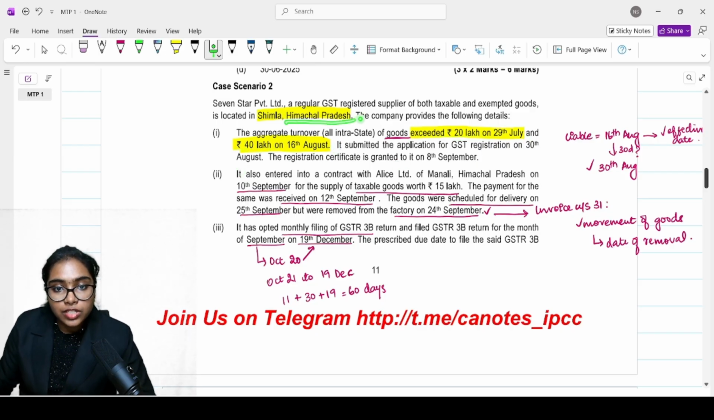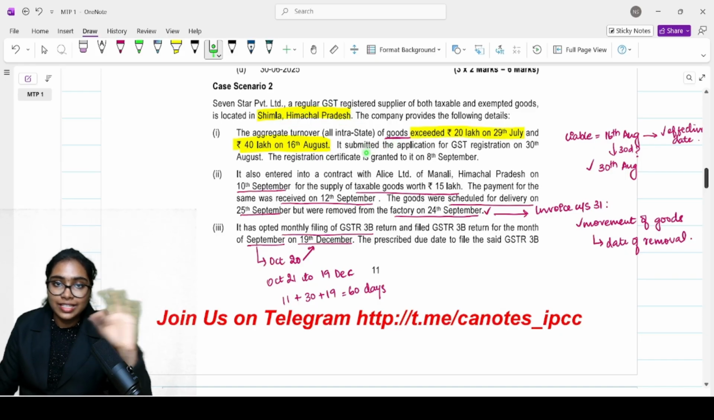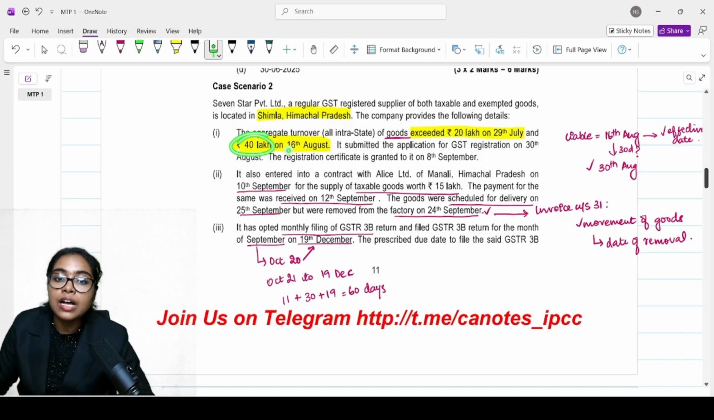For Himachal Pradesh, as soon as you see Himachal Pradesh, you shouldn't think that it is a special case. No, it's a general threshold limit. So 40 lakh is the eligible limit. Alright, so 16th August is the date on which you became liable for registration.